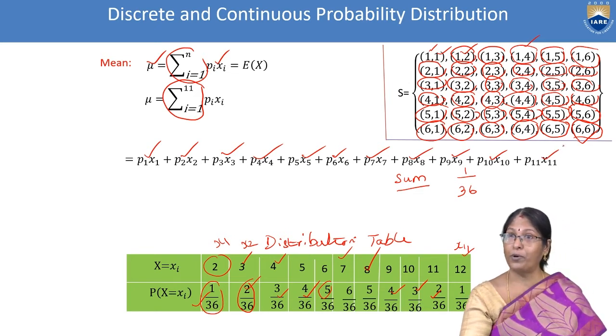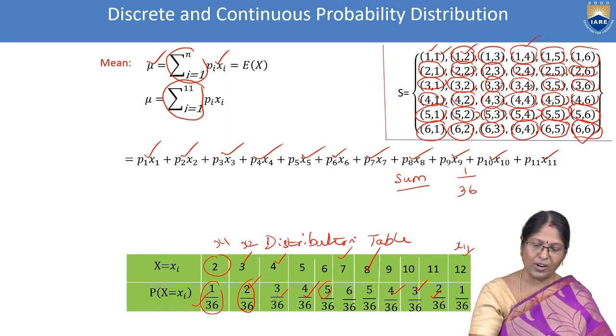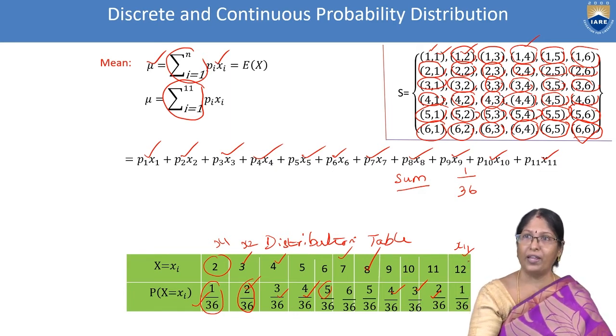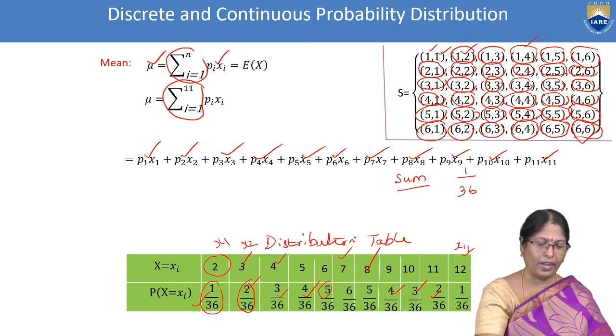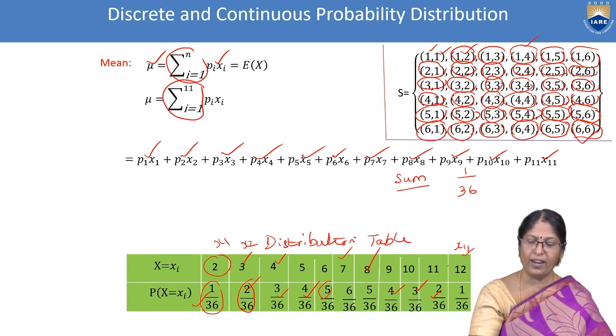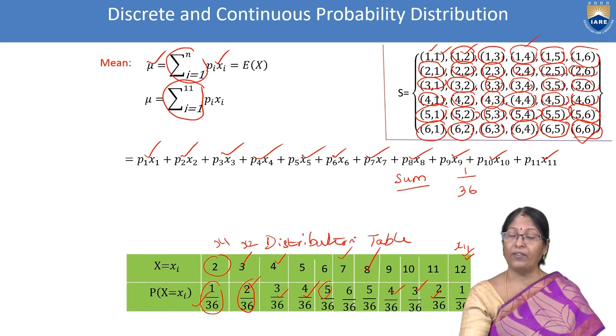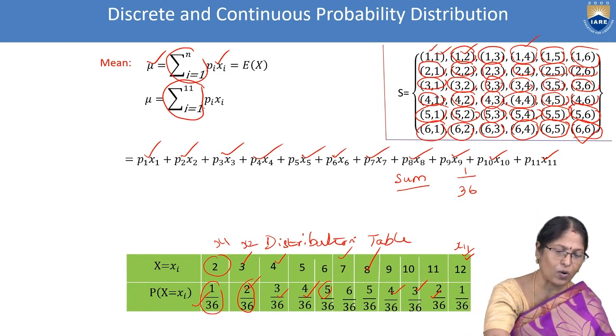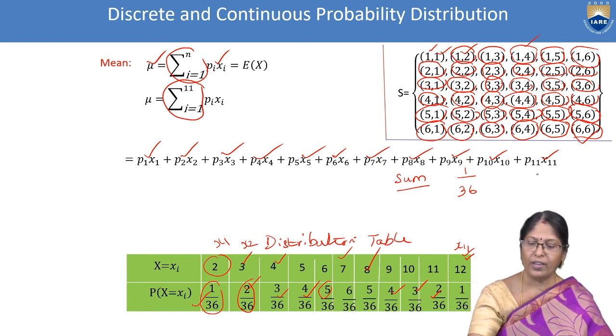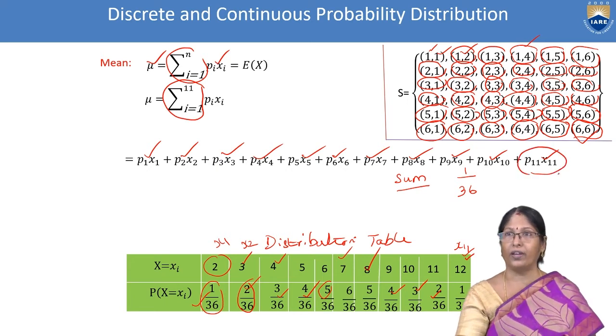Why did we stop at 11? Why are we not going to 12? Because our table is up to x11, the names x1, x2, up to x10, x11. The last is x11. That is the reason. Here also we have taken 1 to 11, and here also we stopped at 11.